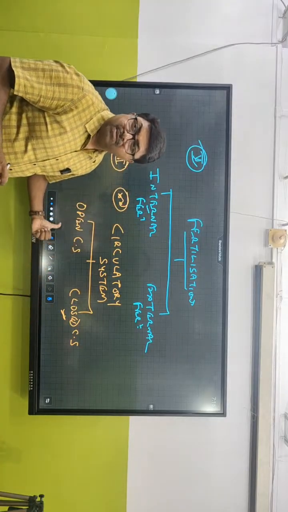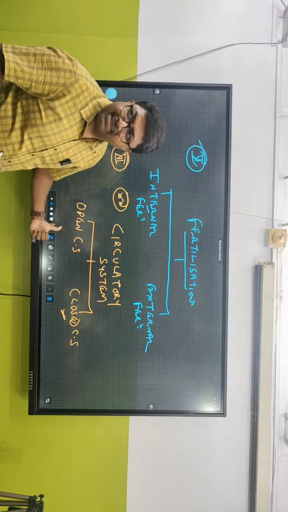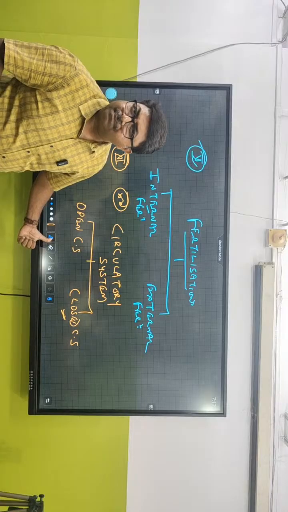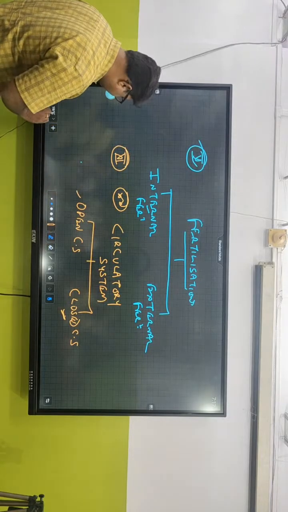But what about arthropods? They show open circulatory system. In case of insects, they show open circulatory system. What about mollusca? What about snails? They also show what? Open circulatory system.